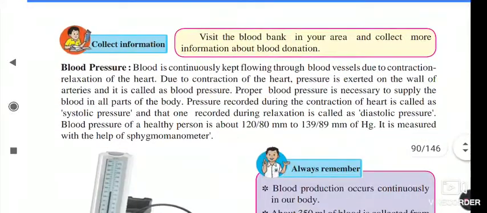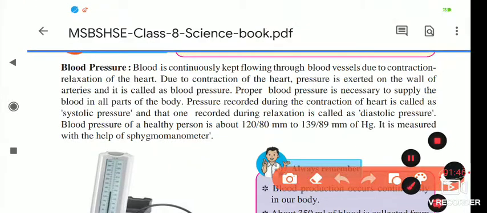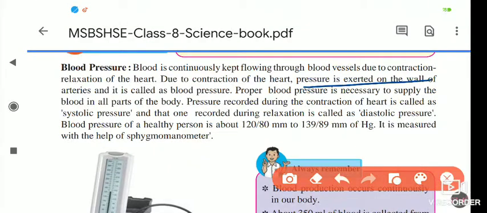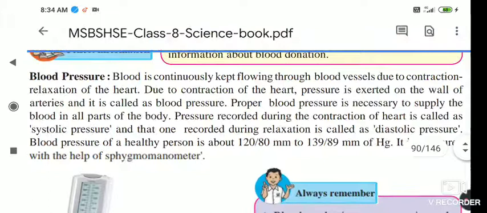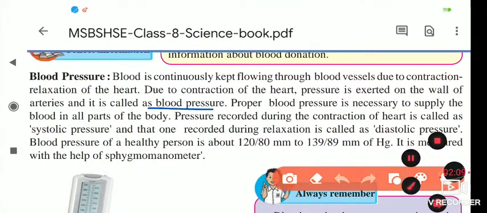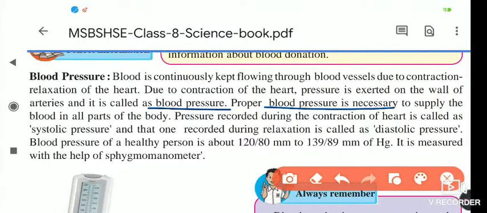Now here, due to contraction of the heart, pressure is exerted on the walls of the arteries. On those arteries the pressure is exerted, and it is called blood pressure. That is the definition of blood pressure. Due to contraction of the heart, pressure is exerted on the walls of the arteries, and this is nothing but the blood pressure. That blood pressure is important. It is necessary to supply the blood to all parts of the body. If pressure is not there, the blood will not flow properly to all parts of our body.